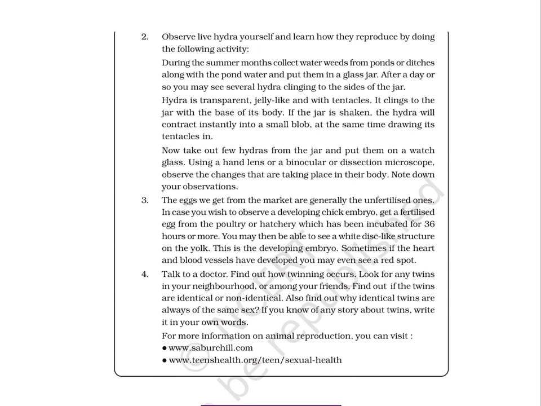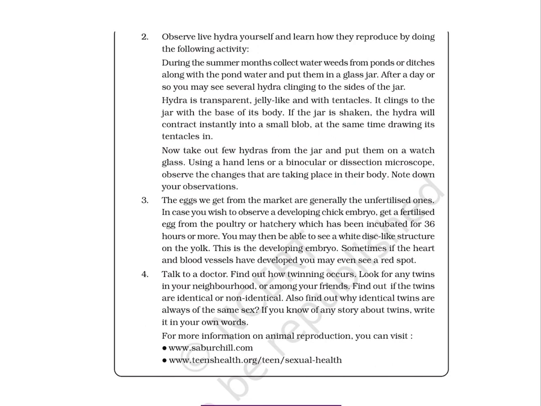During the summer months, collect water weeds from ponds or ditches along with the pond water and put them in a glass jar. After a day or so, you may see several hydra clinging to the sides of the jar. Hydra is transparent, jelly-like and with tentacles.